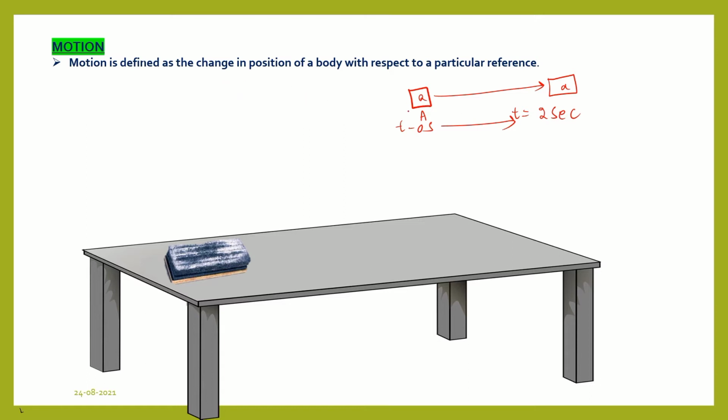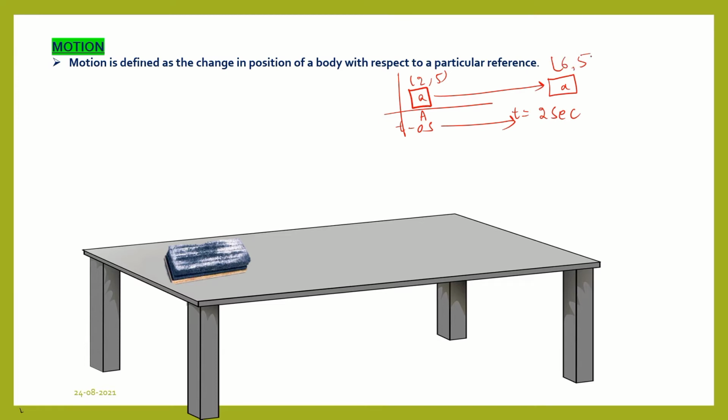Suppose we consider this body A two dimensionally. Here its position is 2 and 5, meaning the x coordinate is 2 and the y coordinate is 5. Then after t equal to 2 second, its position is 6 and 5.